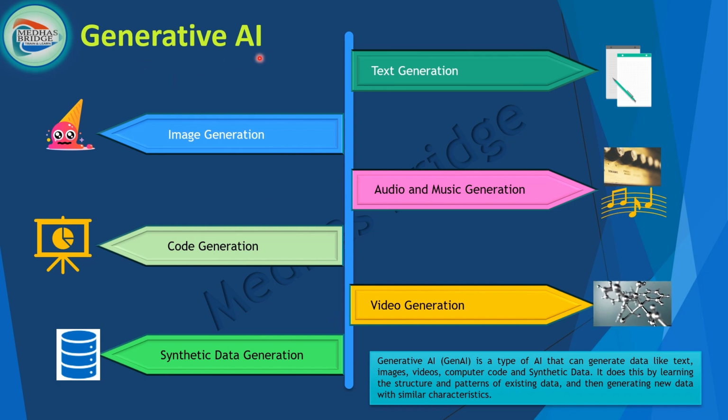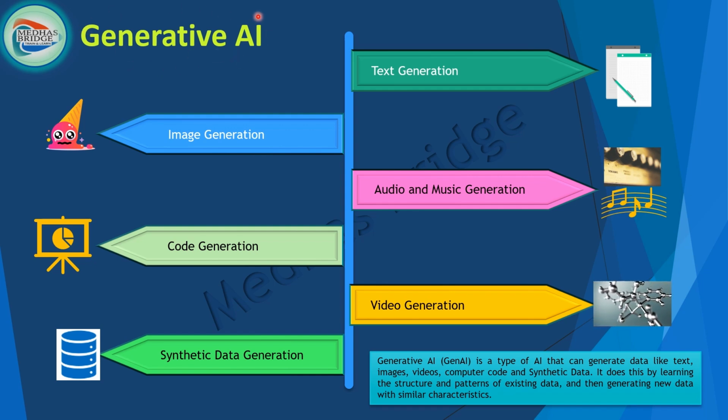Generative AI is an extension of AI. AI means artificial intelligence. Generative AI is also called GenAI. GenAI is a new domain in AI. This is how you can understand things. So generative AI, why do we need this?